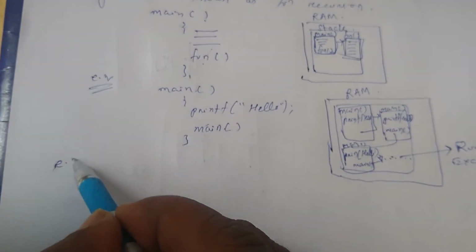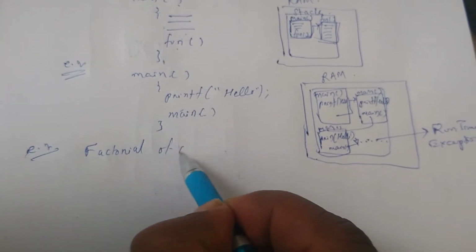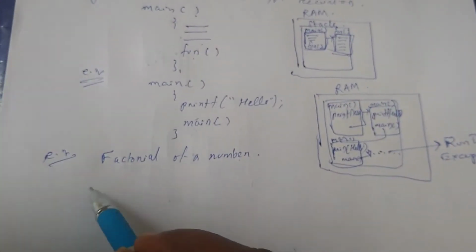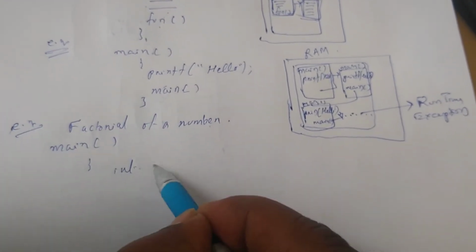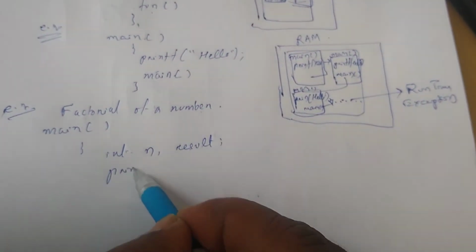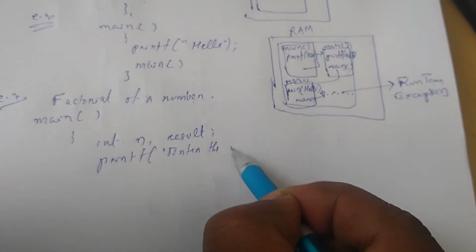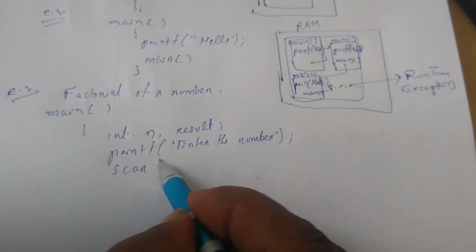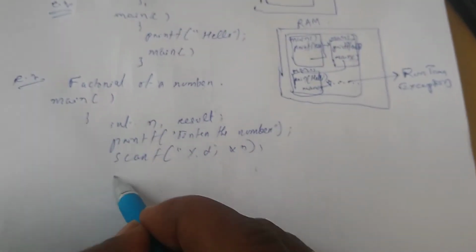For example, factorial of a number. So suppose inside the main function, int n, result; printf "enter the number"; scanf "%d" to read the number.